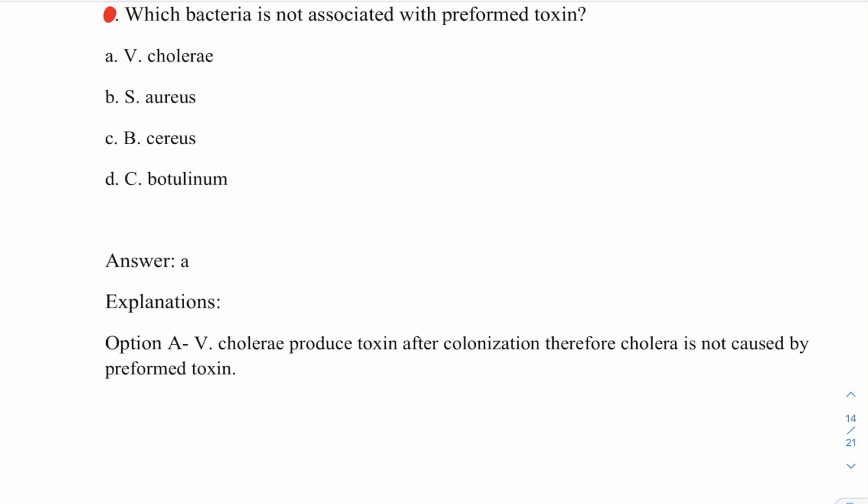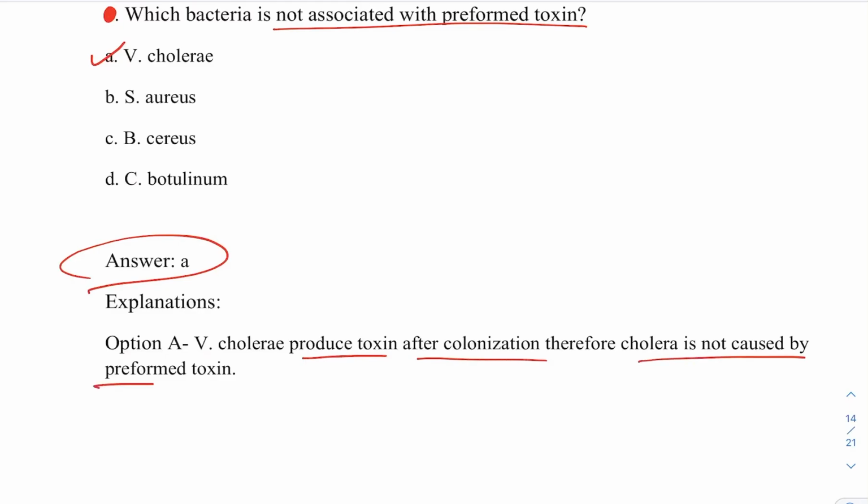Hi friends. So now we are taking up another important question. Which bacteria is not associated with preformed toxin? Obviously the answer to this question is Vibrio cholerae, as it is given down also. Why is it so? Because Vibrio cholerae produces toxin after colonization. Therefore cholera is not caused by a preformed toxin. First thing.